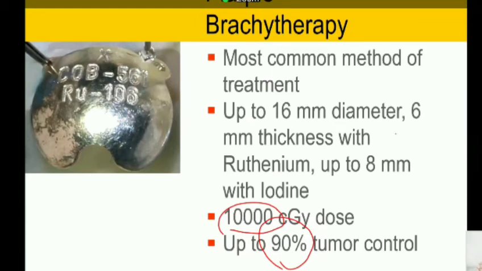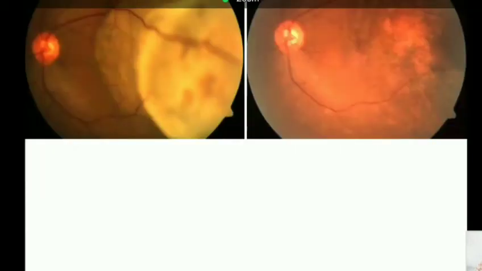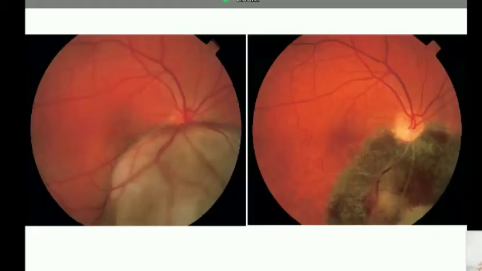mid-peripheral lesion. And you can see nice regression here, an amelanotic melanoma showing regression, and that's a much larger melanoma showing almost a flat scar. It's a juxtapapillary melanoma showing regression, but you can see as a consequence of treatment there is inferior optic atrophy which cannot be avoided.